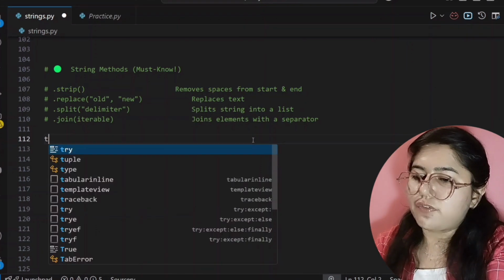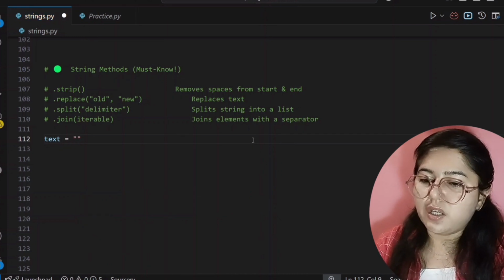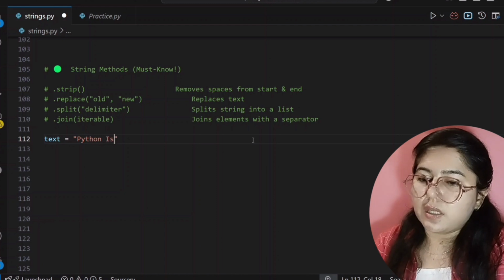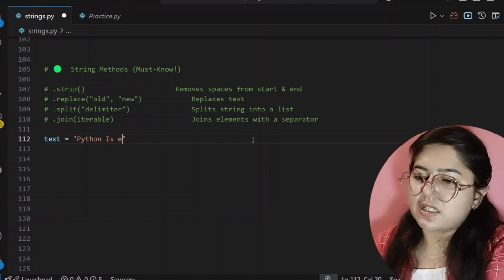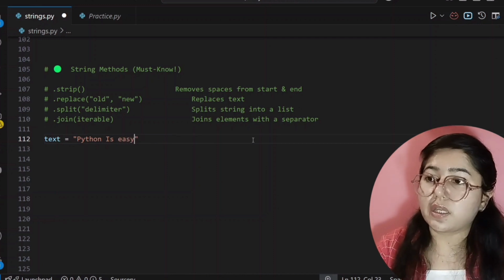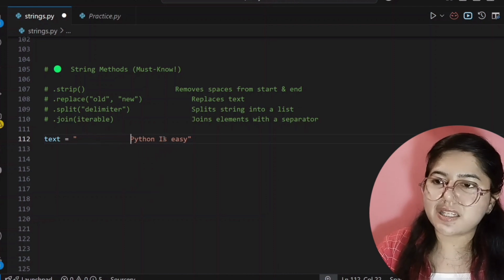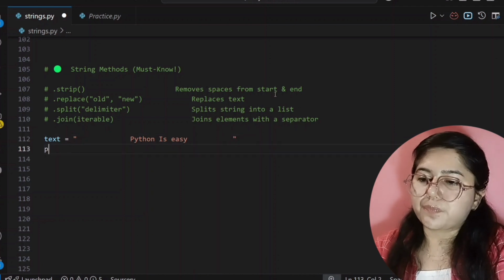First is our strip. For that I have to create a variable that is text. Here I am writing Python is awesome, or Python is easy. We can write this. Okay. Now I will apply some spaces at the start, and at the ending also I will add some space, and then I will print this.